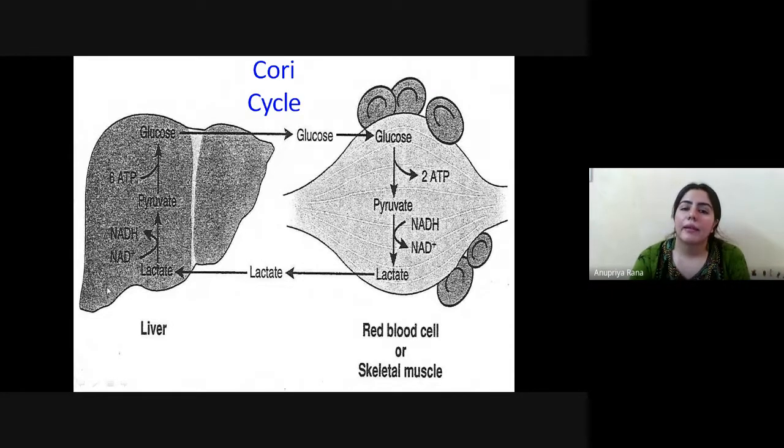So in this cycle, in the first stage we get lactate from glucose. In the second stage in the liver we get glucose from lactate. This whole cycle is known as the Cori cycle.